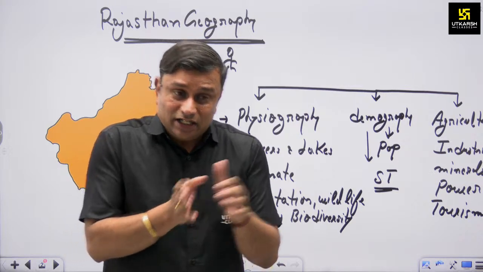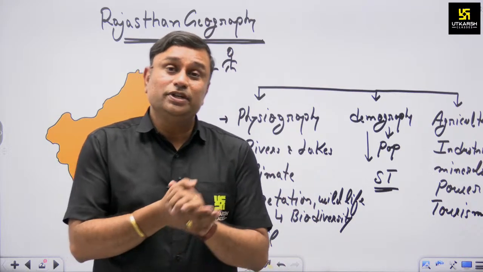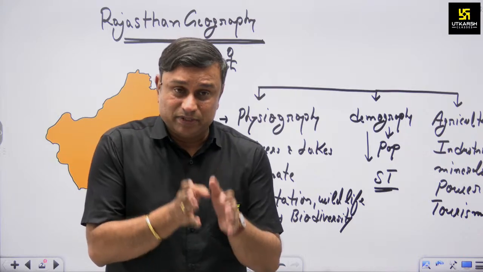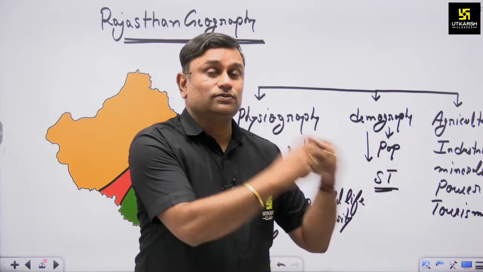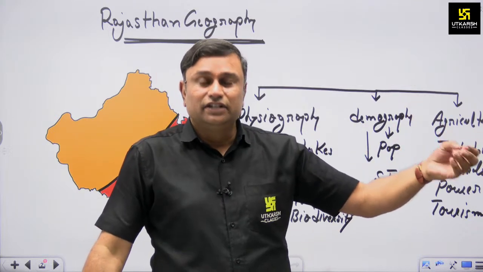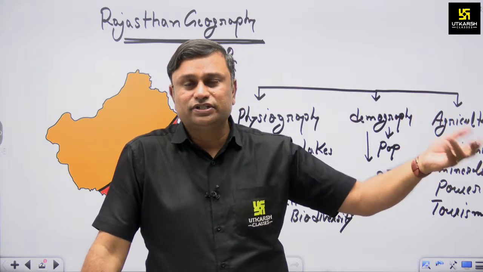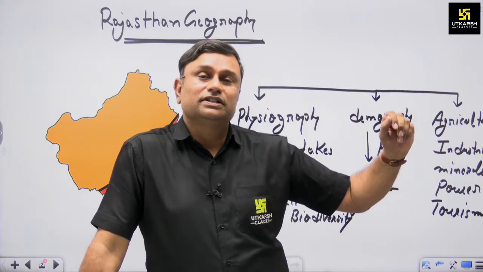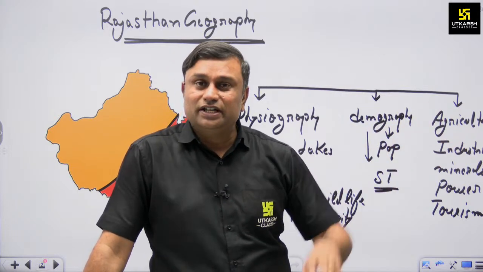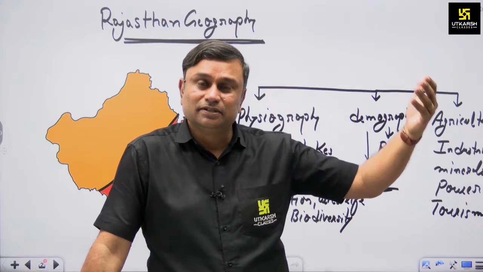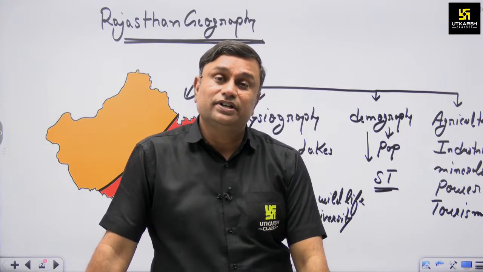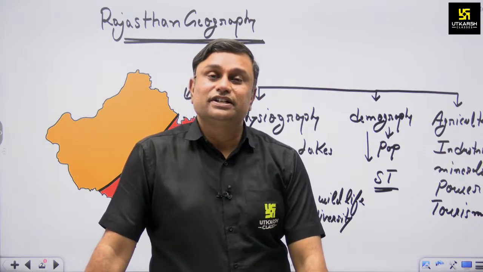The third aspect of the syllabus is economic activities. After the natural aspect and the people, the people indulge in various activities. They indulge in primary activities, agriculture, agro-based industries, and even irrigation projects are mentioned in our syllabus, because without irrigation you cannot practice agriculture. That's why agriculture, crops and the associated aspect of irrigation are mentioned in our syllabus.